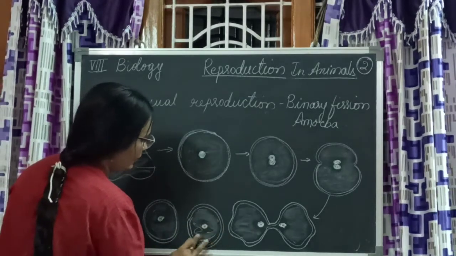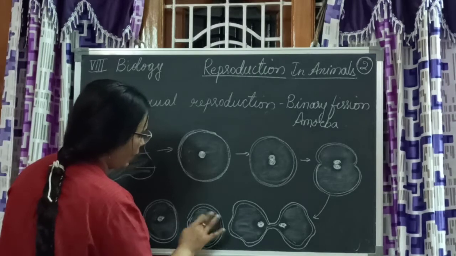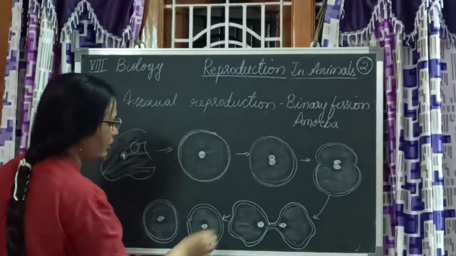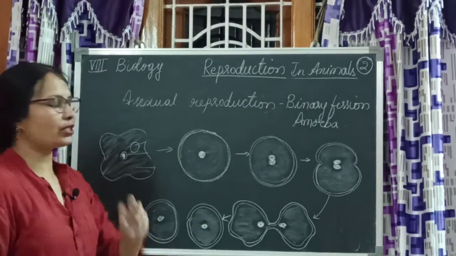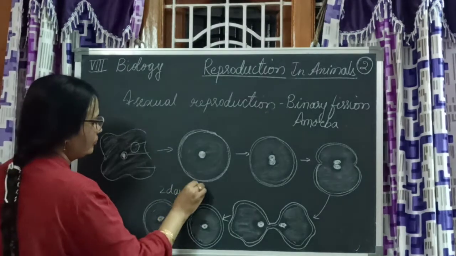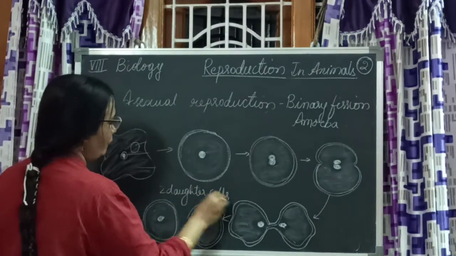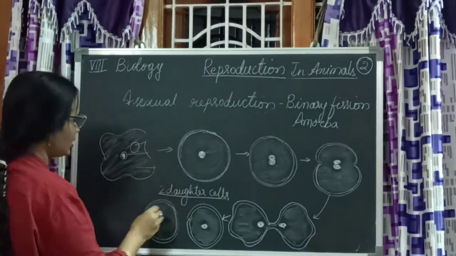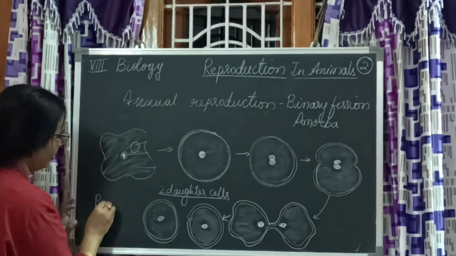So finally one amoeba, by the time it has come here, gave rise to two daughter cells. One amoeba has given rise to two daughter cells, and this is called binary fission.